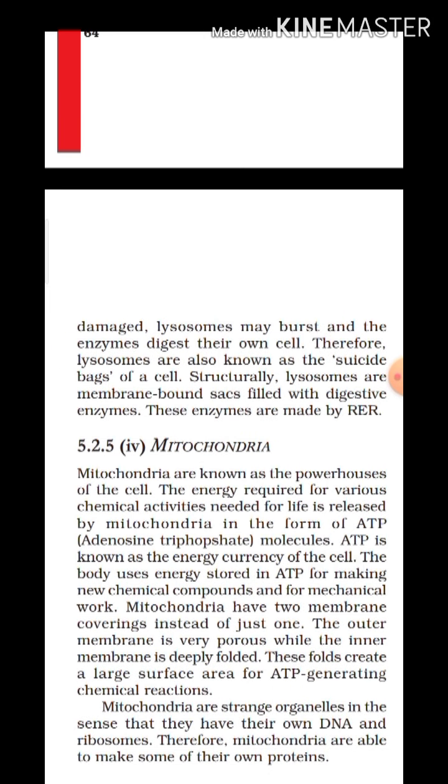Therefore, lysosomes are also known as suicide bags of a cell. Why is it regarded as a suicide bag? Because during the malfunction of the metabolism in the cell, the lysosome may burst, and in that case it can digest its own cell. As a result, the lysosome is called the suicide bag of the cell.